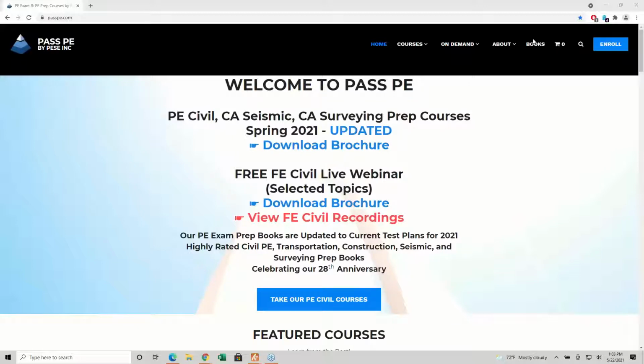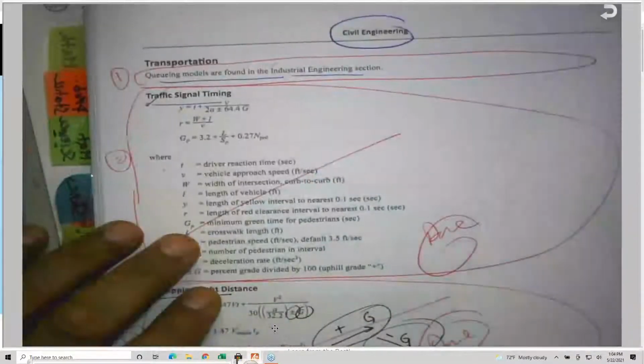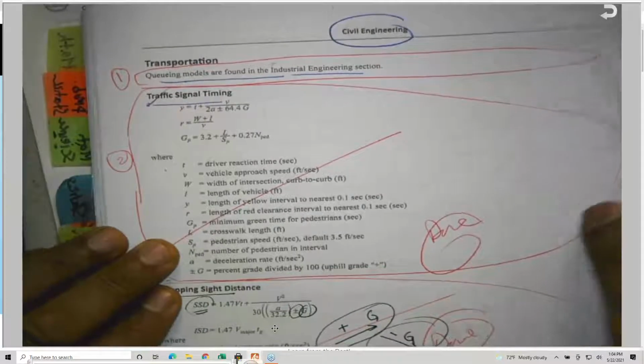So this afternoon we're going to spend the 3.5 hours talking about the following subject, which is transportation. And the transportation in the NCEES, let me show you the beginning of the transportation section. It is on page 298.